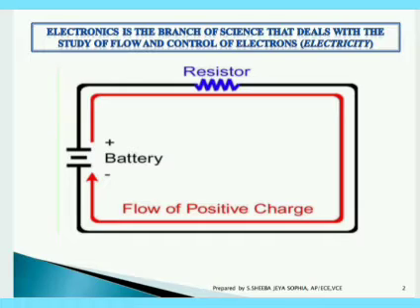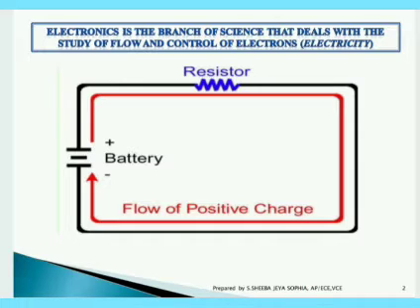Electronics is a branch of science that deals with the study of flow and control of electrons, that is electricity. In electricity, we know that current is the flow of electrons. Electronics is controlling the flow of such electrons using the electronic components.